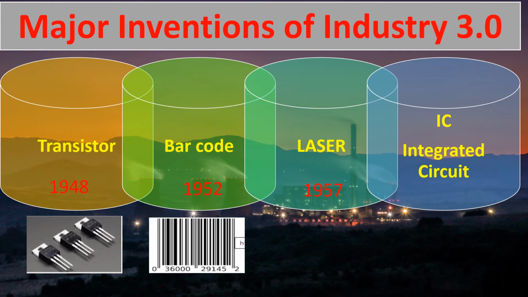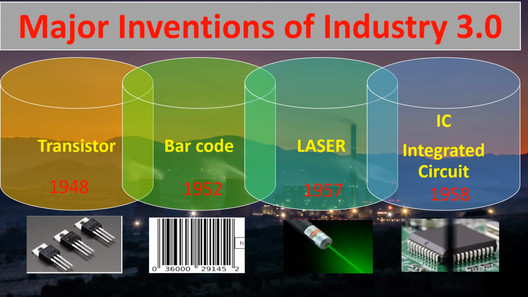Laser was the other invention of Industry 3.0, invented in the year 1957. I think all of you must have used a laser torch, but apart from that, it is also being used in the medical industry for the treatment of cancer and many tumors. And you can see the IC, the integrated circuit, which looks like this small picture, and you must be wondering where it is used. Let me explain: all the mobile phones, laptops, computers and electronic machines, each machine is using this small IC. This is the miracle of this major invention of Industry 3.0.